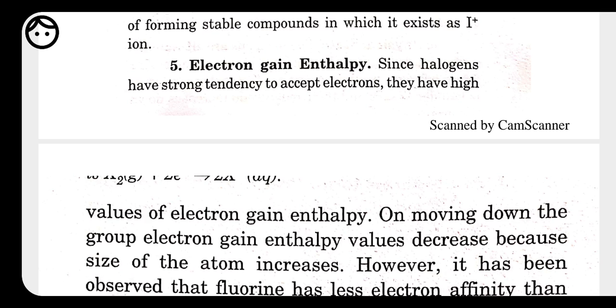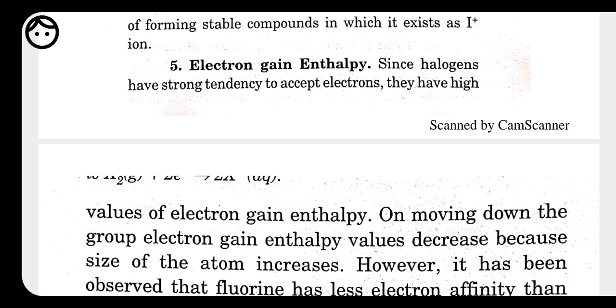This is a very important question. As we know, whenever we are moving down, the value of the electron gain enthalpy decreases. But when we compare the electron gain enthalpy of fluorine and chlorine, chlorine has more electron gain enthalpy and gives a more negative value as compared to fluorine.